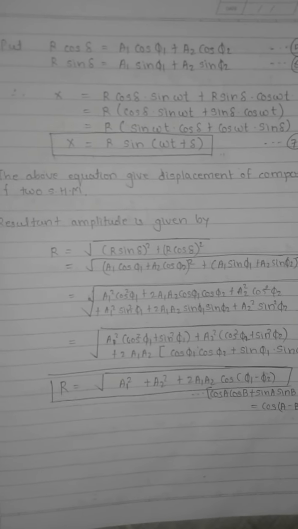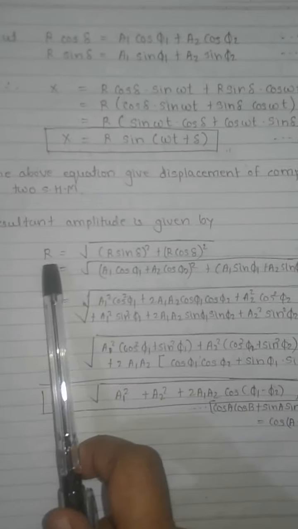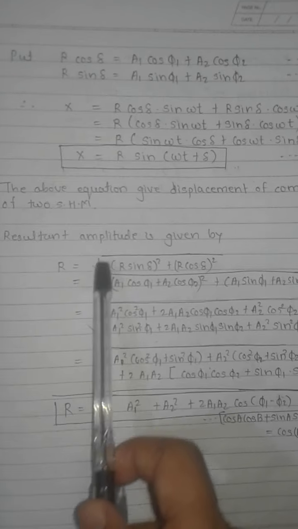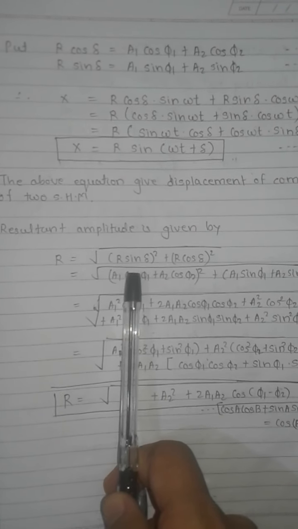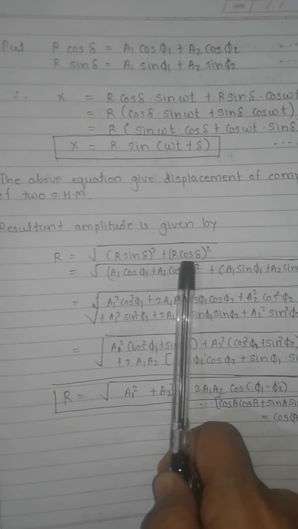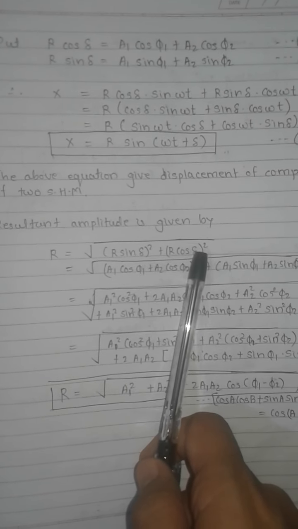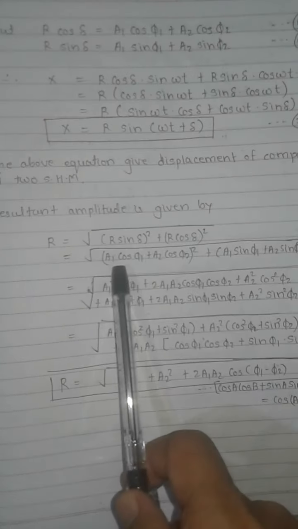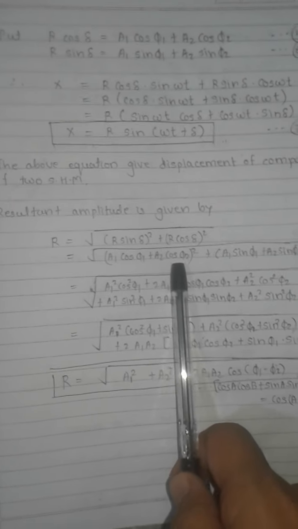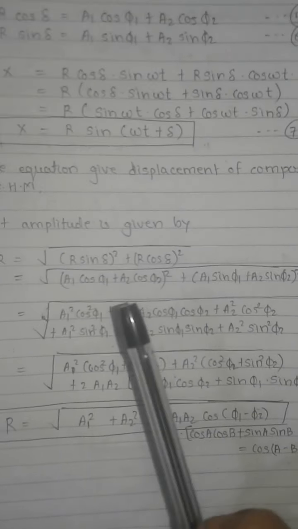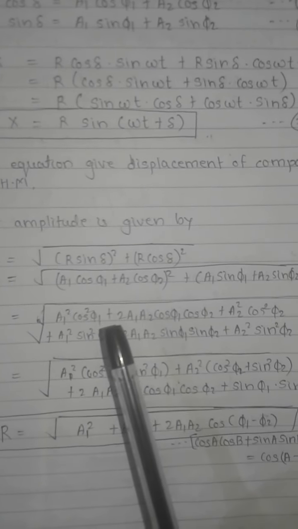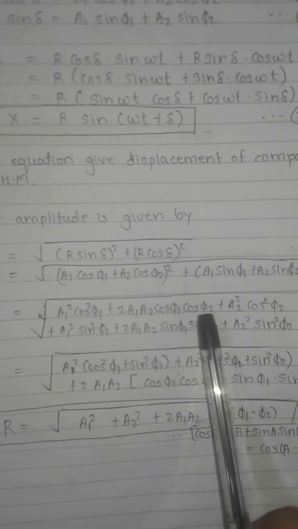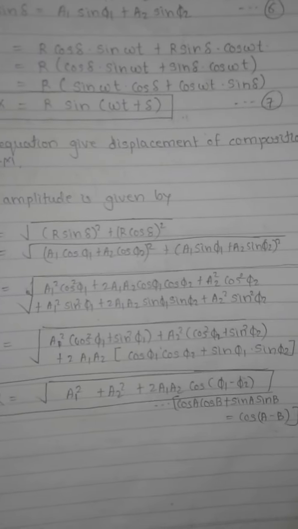Now we have to find the resultant amplitude. The resultant amplitude is given by r. As we mentioned here, r is equal to the square root of (r sin delta) square plus (r cos delta) square. If we square it, we have to put in the value of r sin delta. We had (a1 cos phi 1 plus a2 cos phi 2) square plus (a1 sin phi 1 plus a2 sin phi 2) square. So if you square it, we get a1 square cos square phi 1 plus 2 a1 a2 cos phi 1 cos phi 2 plus a2 square cos square phi 2.